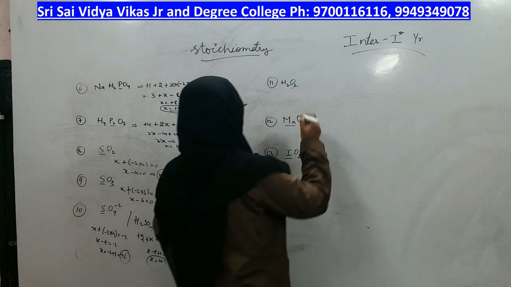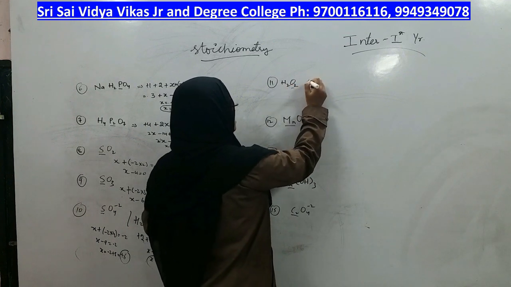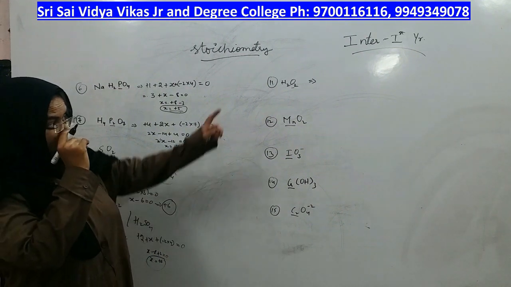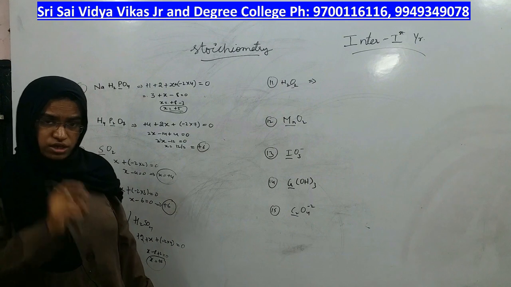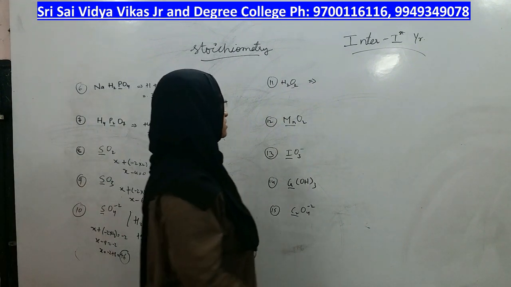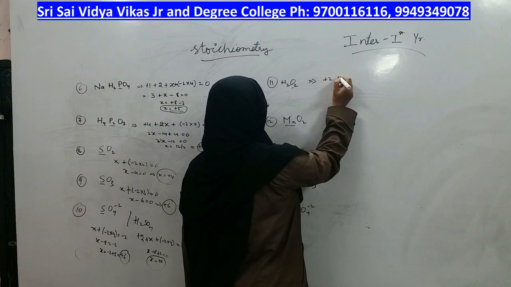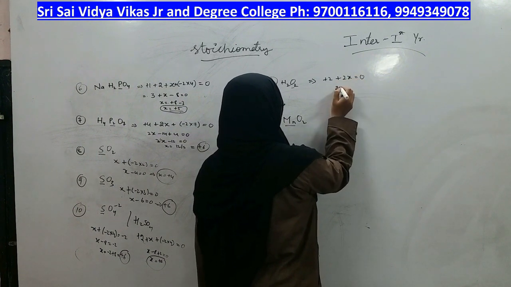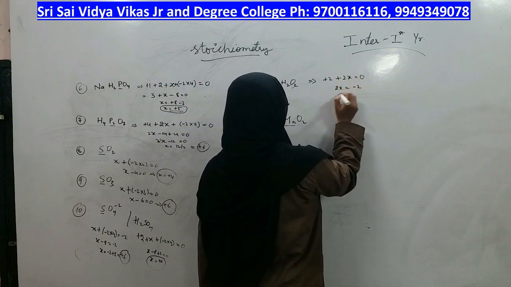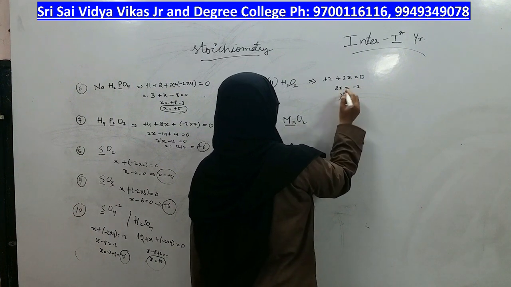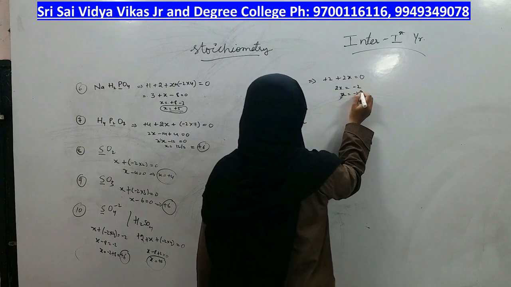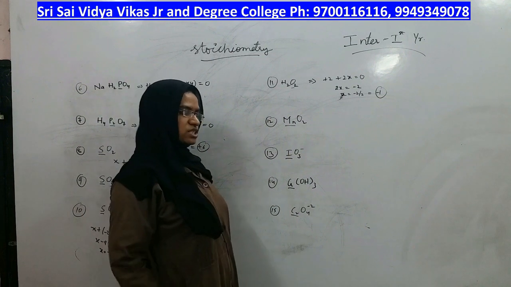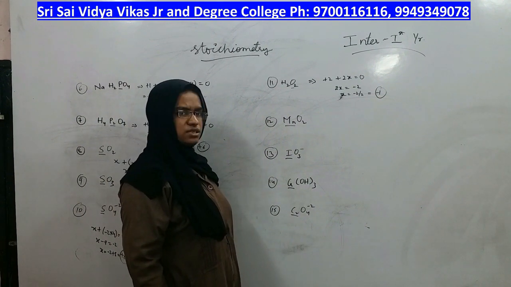This is for sulfuric acid, right? Next is H2O2. On each oxygen, what is the charge? Because till now what I told is that each oxygen has minus 2 charge. But in this molecule, they are asking about oxygen. That means it must not be minus 2. So, what is it that you have to know? 2 hydrogen means plus 2, oxygen means 2x, so plus 2 plus 2x is equal to 0. 2x is equal to minus 2. X is equal to minus 2 by 2, it is minus 1. On each oxygen in hydrogen peroxide, the charge is minus 1.